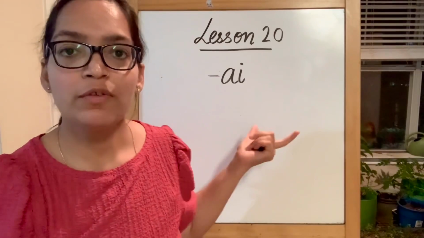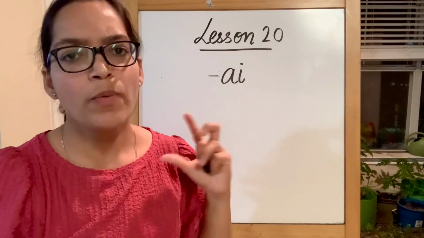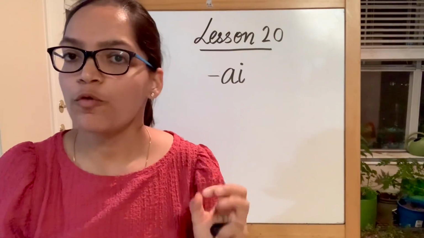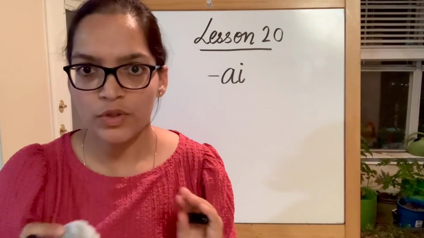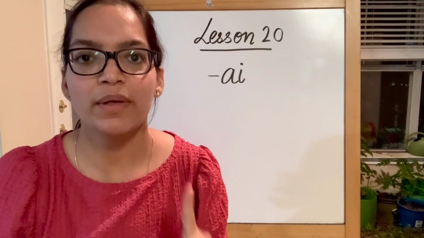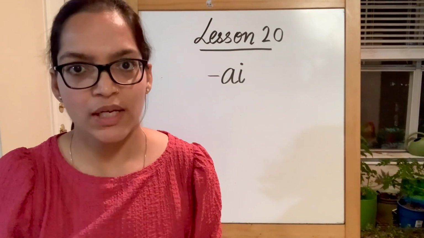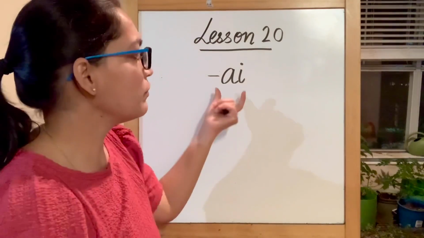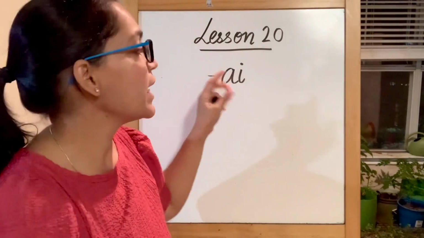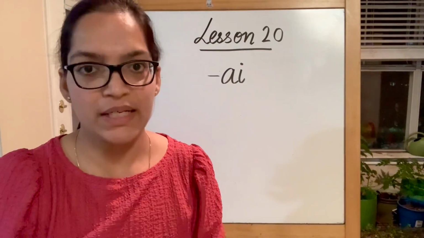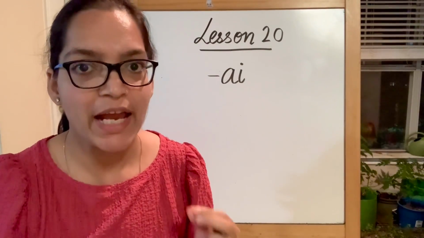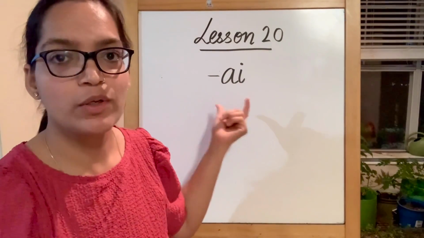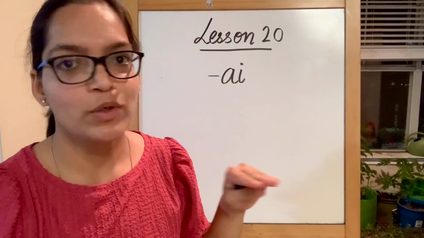Whenever you see a set of two vowels together, most of the times the first vowel is the dominant one. By dominant, I mean the first vowel will produce its long vowel sound. Here, when I see A and I together, A is the first vowel. That means A will produce the sound of A, and I will not produce any sound.